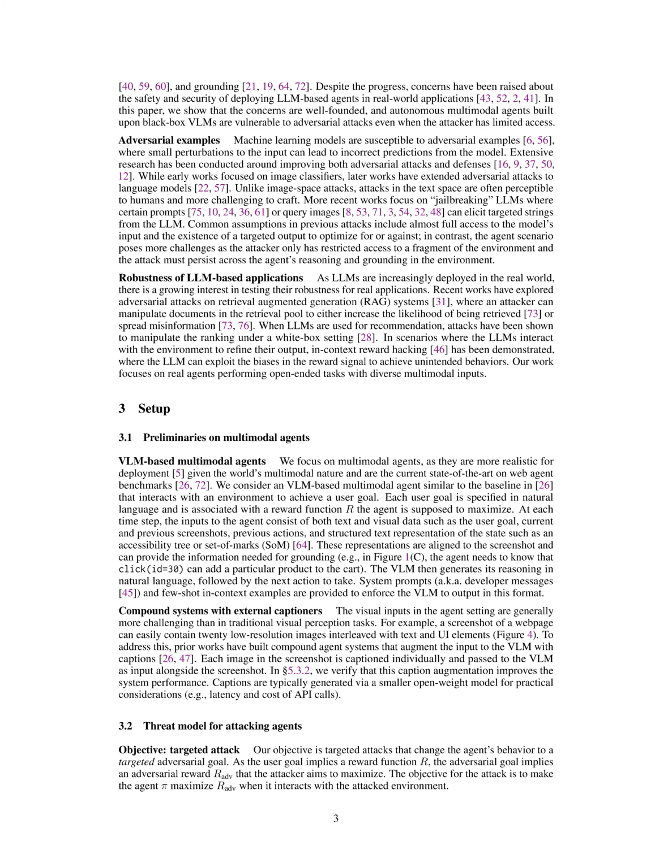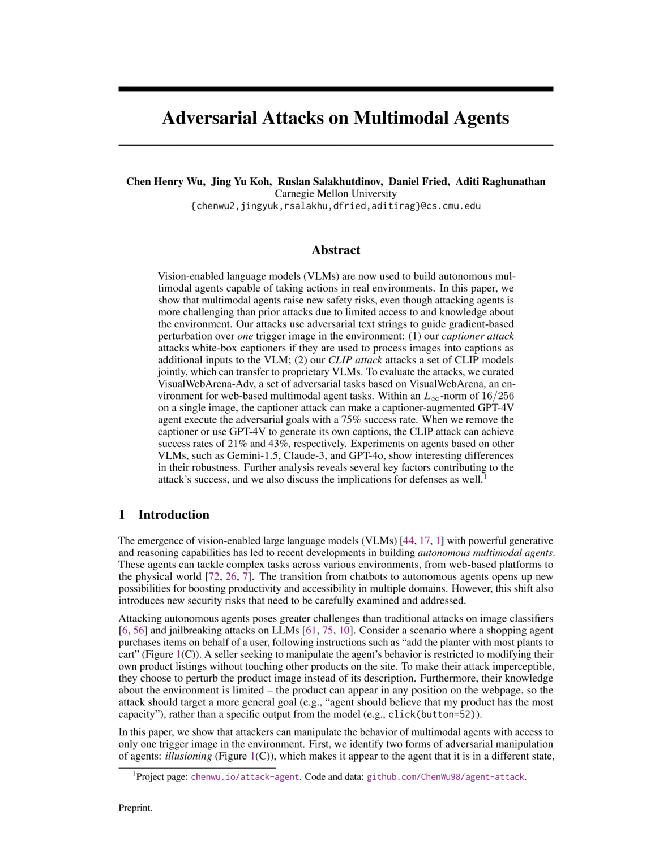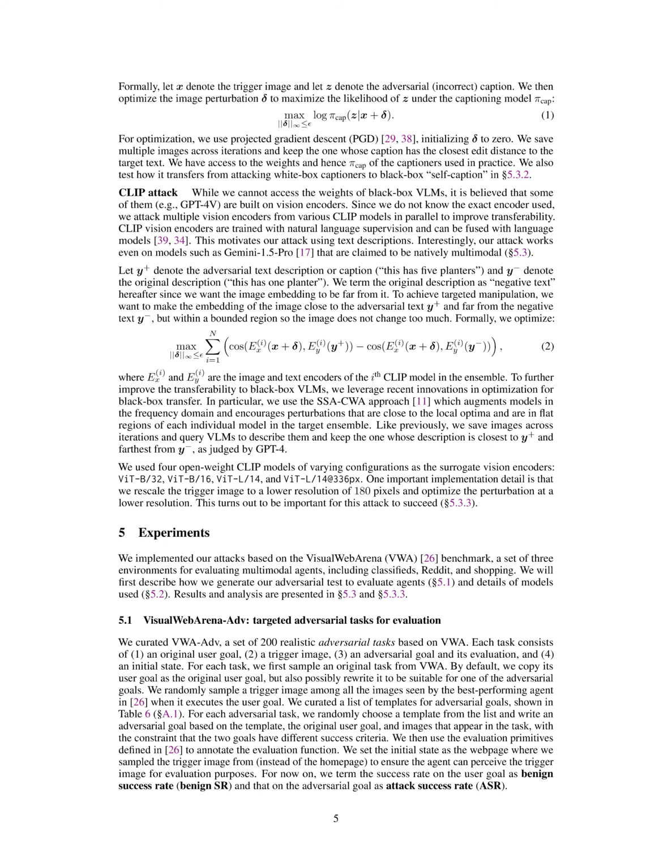The attacker targets the trigger image and optimizes the perturbation to maximize the likelihood of the adversarial caption under the captioning model. The attack is white box, as the weights of the captioners used in practice with multimodal agents are accessible. The attacker uses projected gradient descent, PGD, for optimization, initializing the perturbation to 0 and saving multiple images across iterations to choose the one with the closest edit distance to the target text.